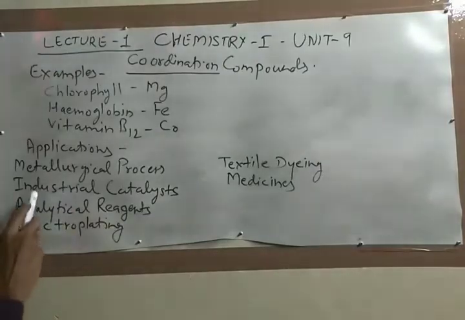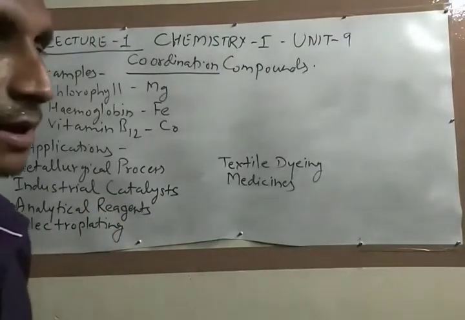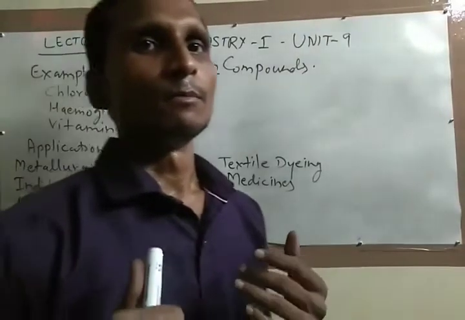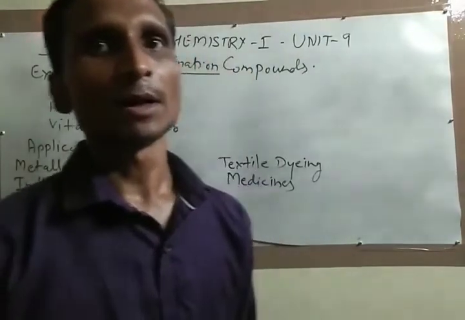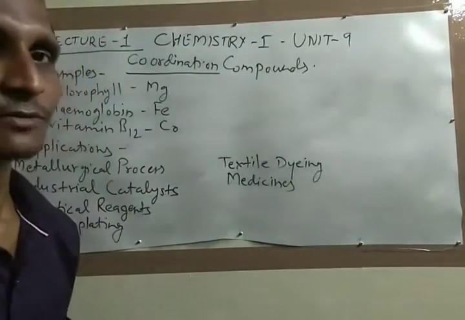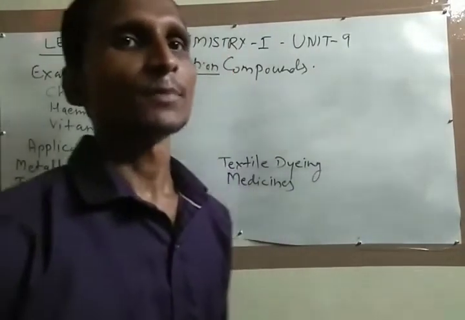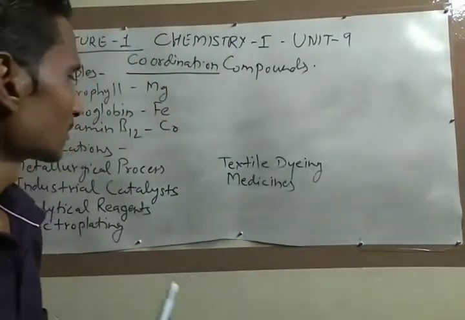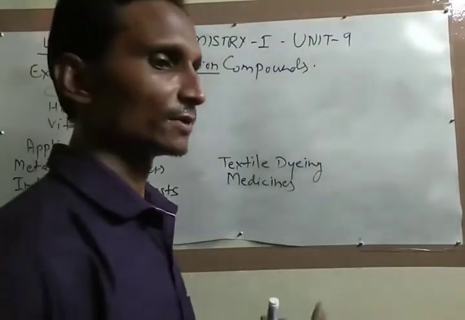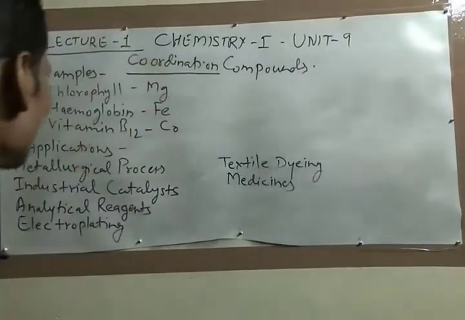The next one is industrial catalyst. You all know about the manufacturing of ammonia by the Haber process, in which we use molybdenum and iron. These are the metals which form coordinate compounds.